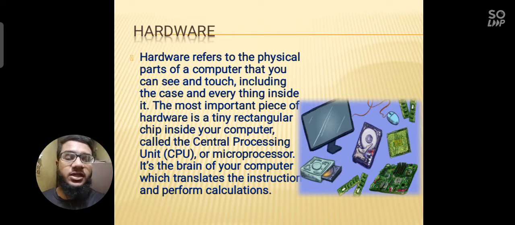What does it do? It translates the computer's languages. For example, you have given a command to the computer to open an application, so that application will be opened with the help of this processing system, which is the CPU. So the CPU helps to interact with the computer.